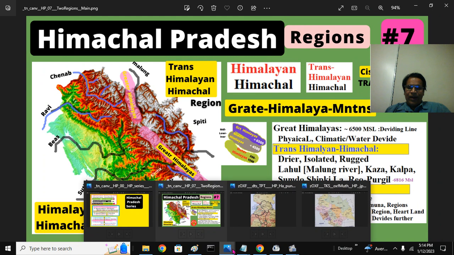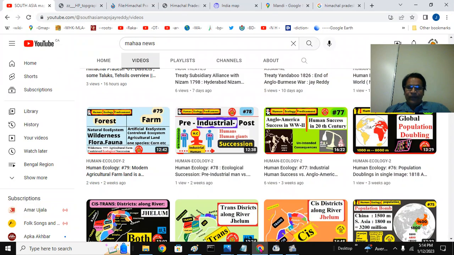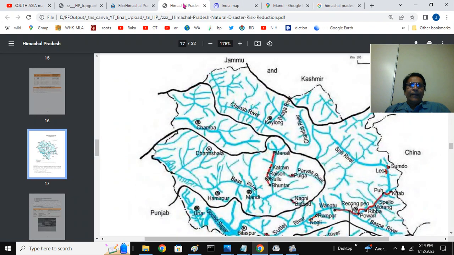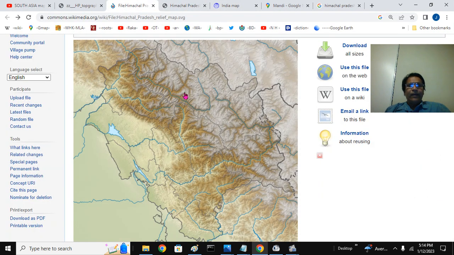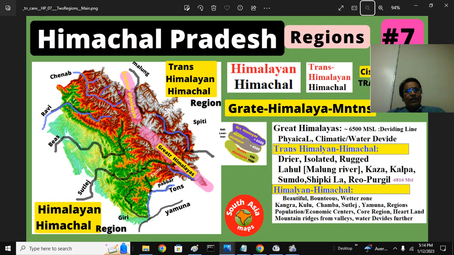We can go and look at these Himalayan regions a little further. Before going to that, in the map itself, I can show this is the Greater Himalayas. From this a branch comes. This is the Pir Panjal Range. It goes there, Himachal Pass, and so on.